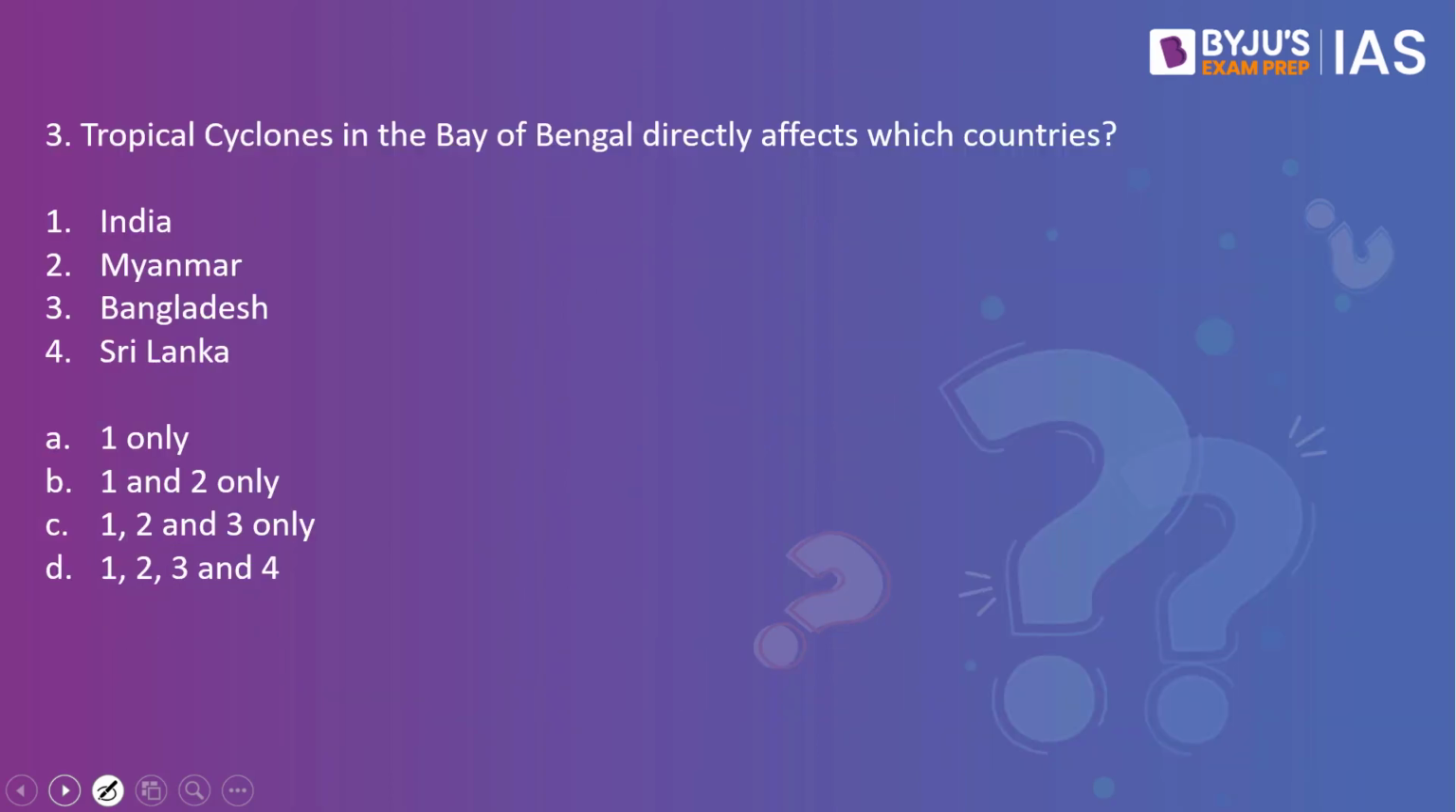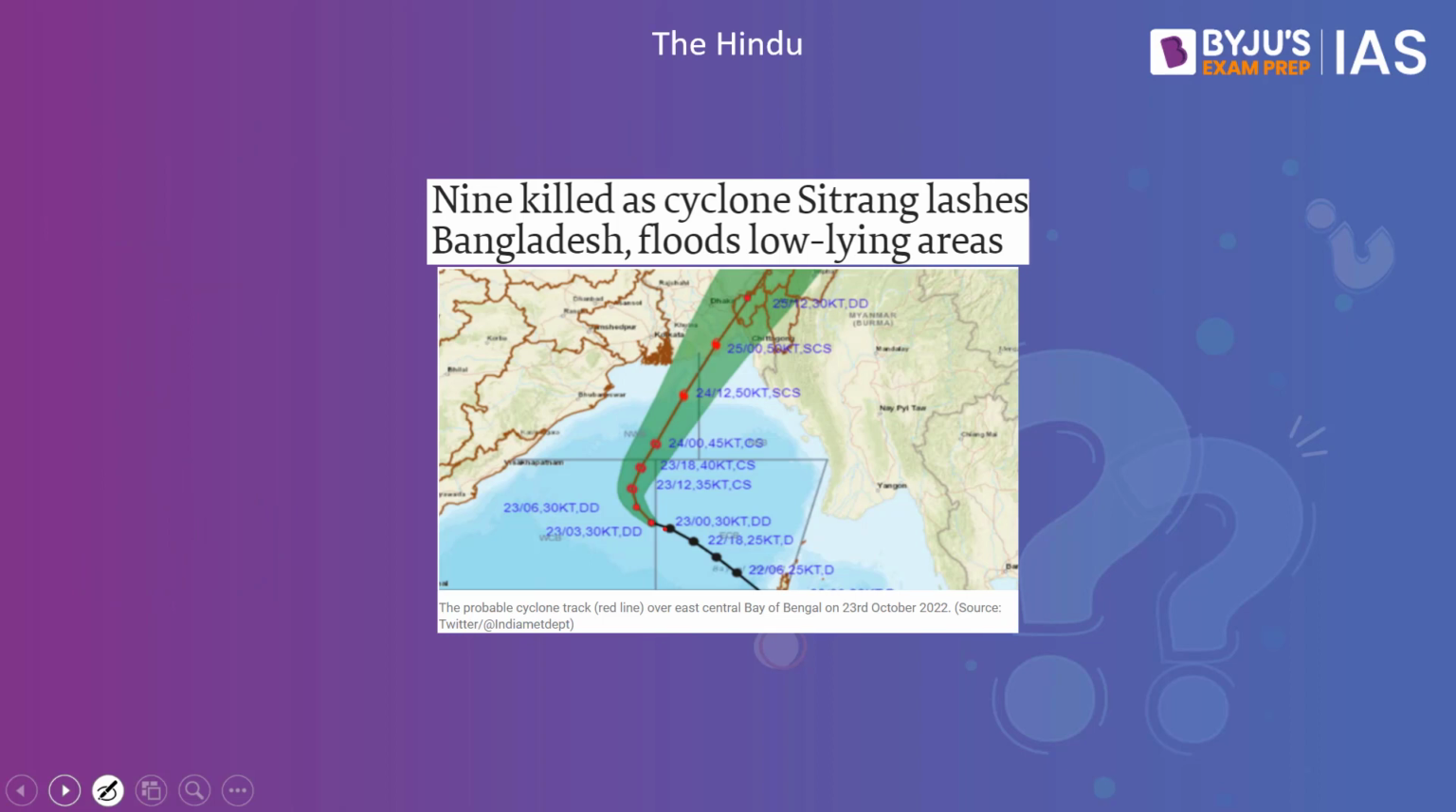Tropical cyclones in the Bay of Bengal directly affect which countries? India, Myanmar, Bangladesh, Sri Lanka. The answer to this is 1, 2, 3 and 4. Why have we taken this practice question? Because this article in The Hindu makes a reference to 9 killed as Cyclone Sitrang lashes Bangladesh, floods low-lying areas. So if we look into this map, it will have an impact on Bangladesh, on India, on Myanmar, and it will also have an impact on Sri Lanka as well. All these countries which are close by to West Bengal are impacted by this particular cyclone.